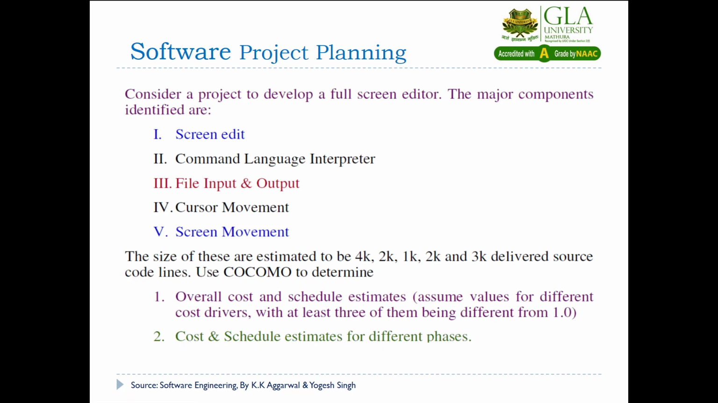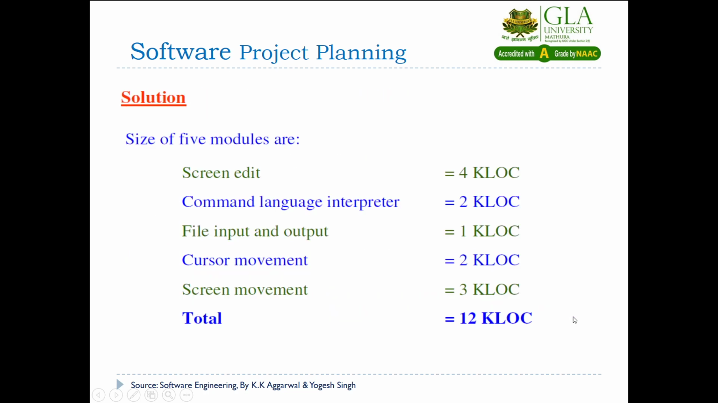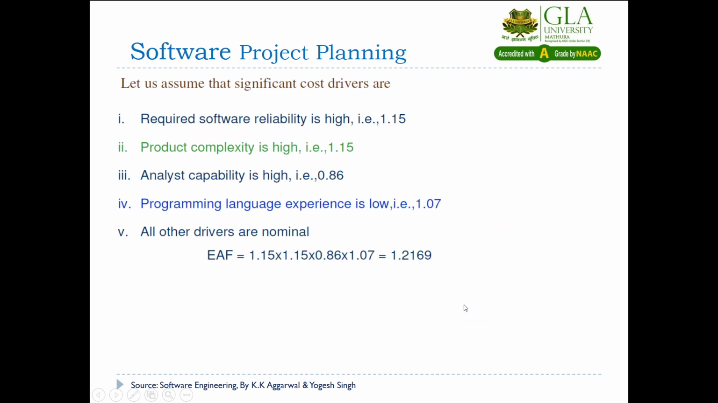So one thing, if you are going to utilize the intermediate formula, you need the EAF. EAF will usually be given to you, but in this question you have to assume it. You can assume any value on the basis of the table of the cost drivers. Here the question says you have to take at least 3 values different, and the rest of the values you have to take as 1. In this question I am taking 4 values different and the remaining 11 values as 1, so those are the nominal values. First we compute the total size, that is 12,000 lines of code.